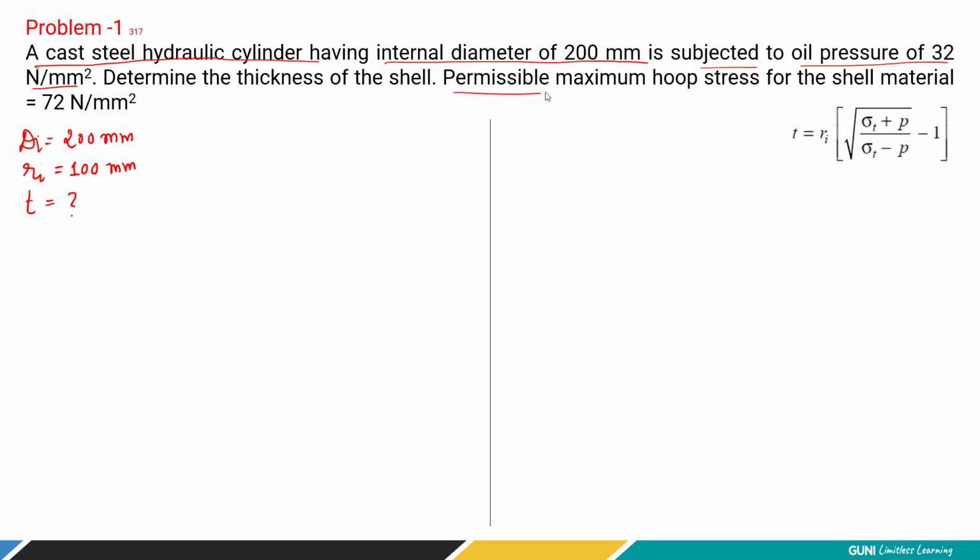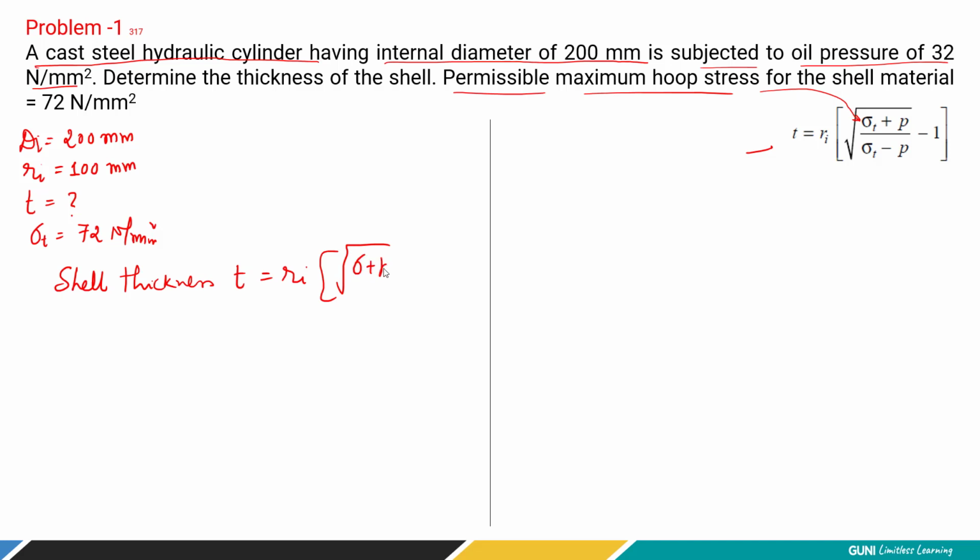Now the permissible maximum hoop stress, that is this stress value, is given as sigma t limited to 72 Newton per millimeter square. So these are the data given to us. By using this equation, we can find the shell thickness, which is given by t is equal to Ri square bracket, square root of sigma plus P divided by sigma minus P, where sigma is the tangential stress, minus 1, square bracket completed.